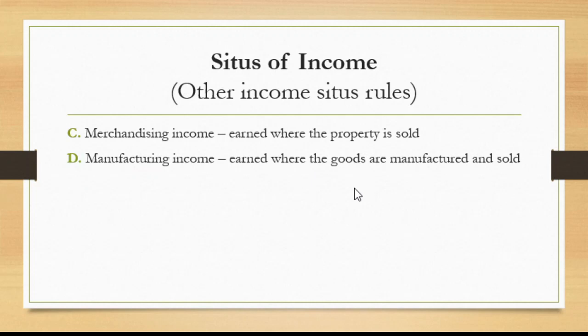Tapos, transfer nila ito sa subsidiary for 120,000. So, parang binenta nila ito sa subsidiary for 120,000. So, meron silang production income na 20,000. Tapos, yung subsidiary naman, binenta naman nila yung 120,000 merchandise for 200,000. So, meron silang distribution profit or distribution income na 80,000. So, pwedeng magkaiba yung manufacturing income or production income kesa sa distribution income.